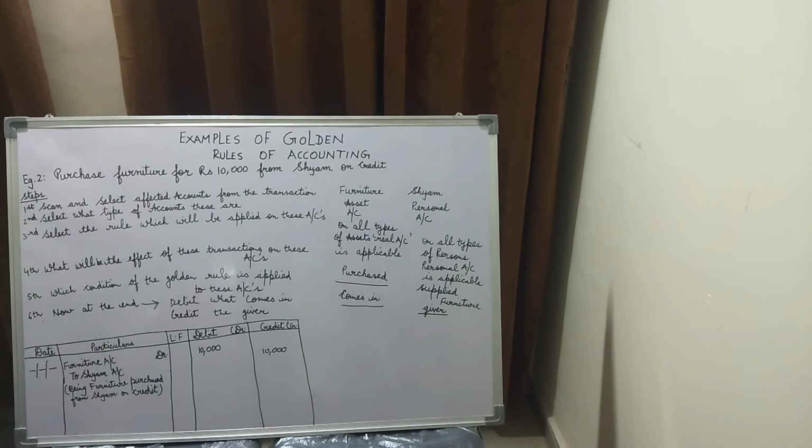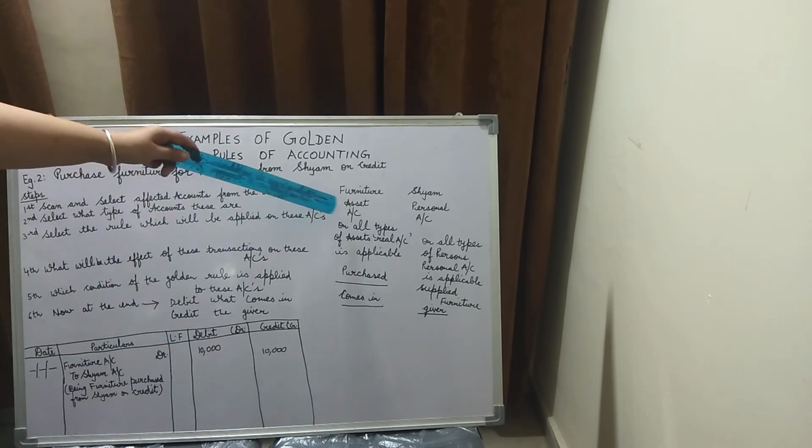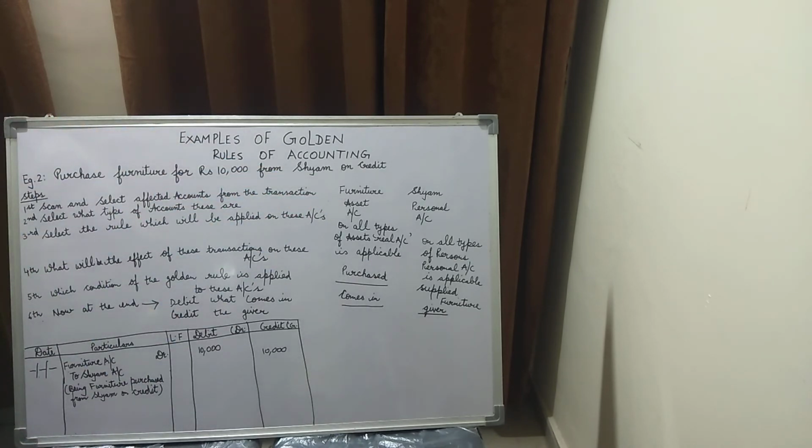Now coming to step number 6, which states that now at the end we find out debit what comes in, which is the rule of the assets account, real accounts. So what is coming in? Furniture is coming in. And now when we talk about the credit part of it, credit the giver. If you remember, children, in the personal account we talked about it, debit the receiver, credit the giver. So over here Shyam is the giver.